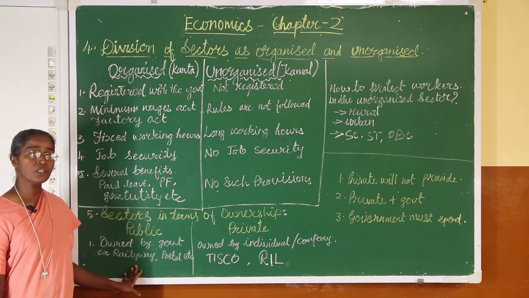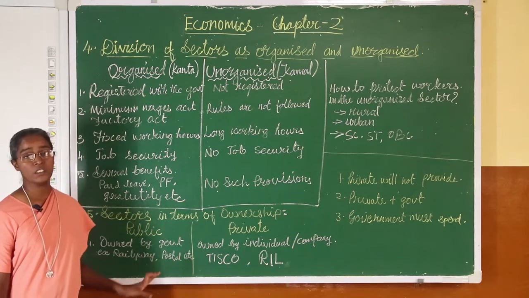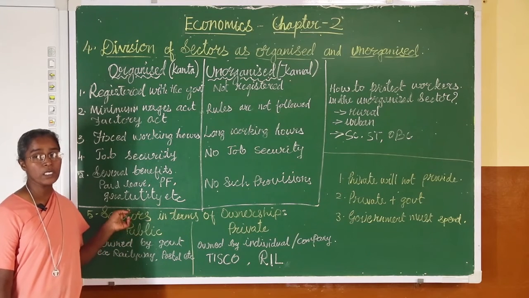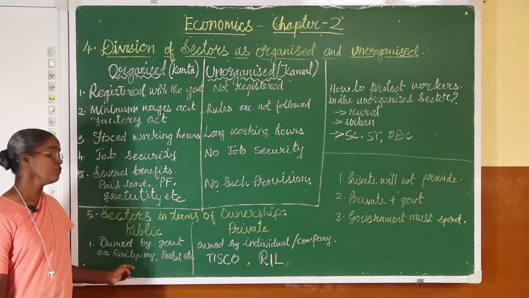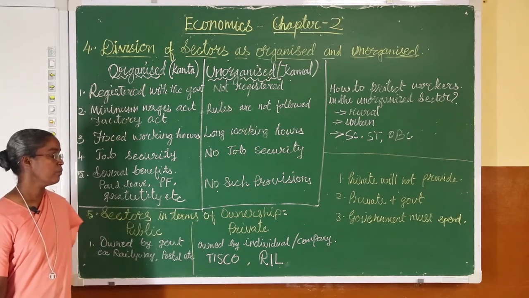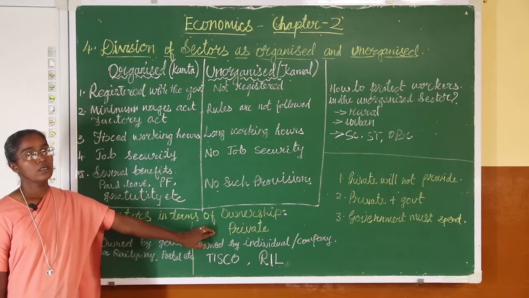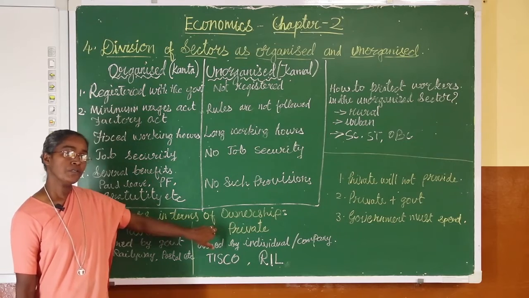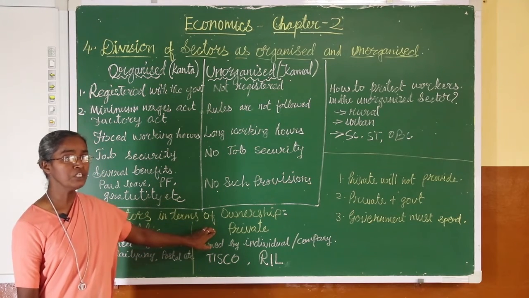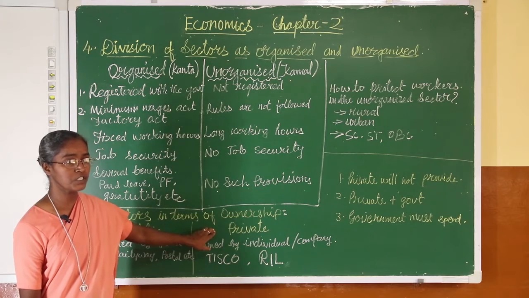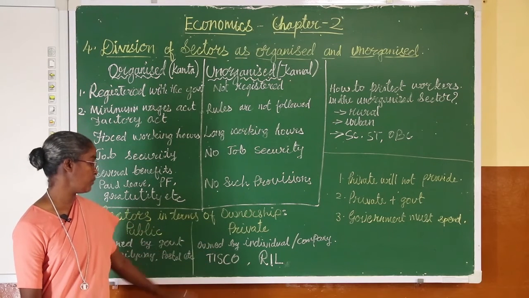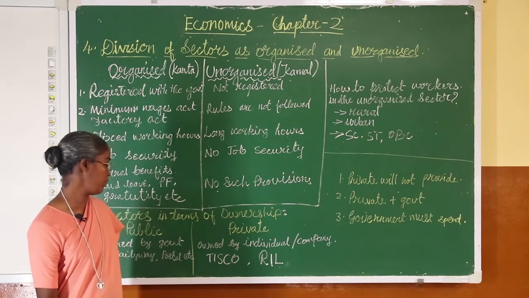Now, what is the intention of the public sector and what is the intention of the private sector? When we speak about the intention of the public sector, government gives service to the people, and when we speak about the private sector, it is income. They want to earn more income, because individually or as companies, they are investing the money. As a result, they want to earn more income. Therefore, that is the intention of the private sector.